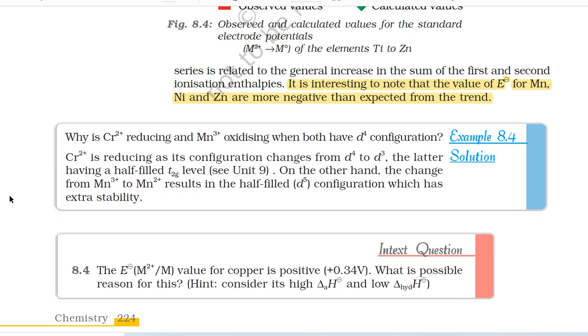Example 8.4. Why is Cr2+ reducing and Mn3+ oxidizing when both have d4 configuration? Solution: Cr2+ is reducing as its configuration changes from d4 to d3, the latter having a half-filled t2g level (see Unit 9). On the other hand, the change from Mn3+ to Mn2+ results in the half-filled d5 configuration, which has extra stability.